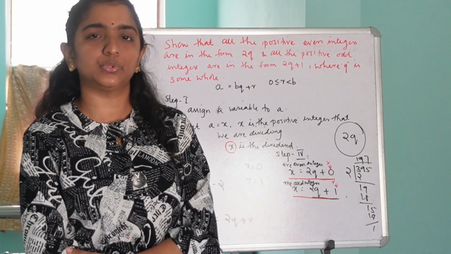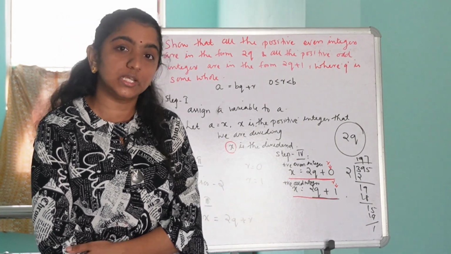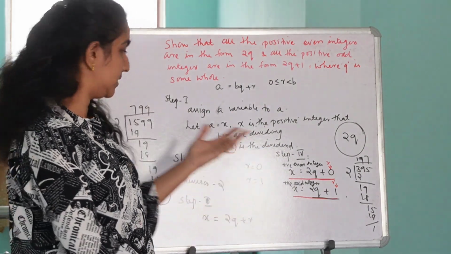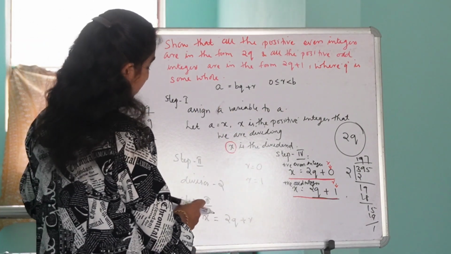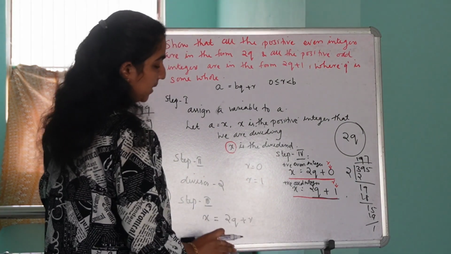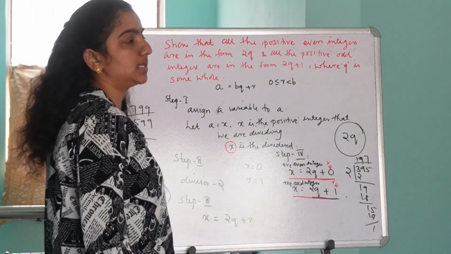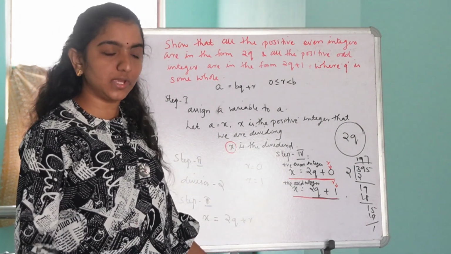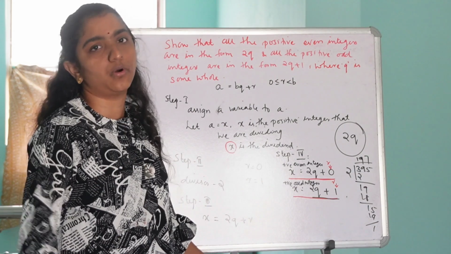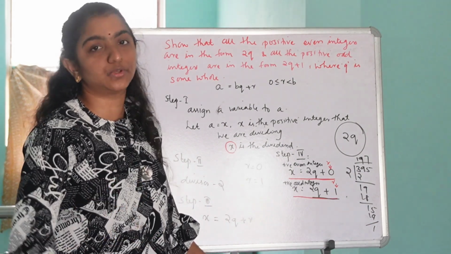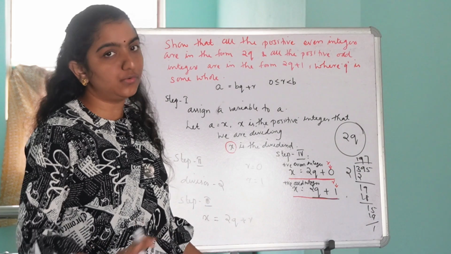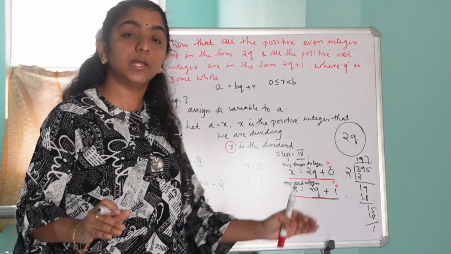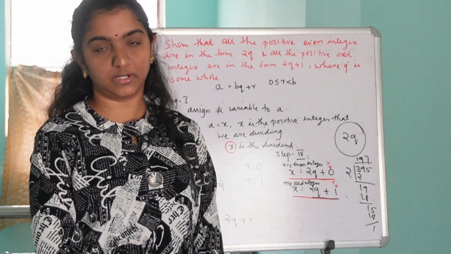Now we have to substitute these values for A and B in the Euclid's division lemma formula, and we got x is equal to 2q plus r. Now the fourth step is we have to find all the possible forms of x. So how do we find all the possible forms of x? For that we have to find all the possible values of the remainder.